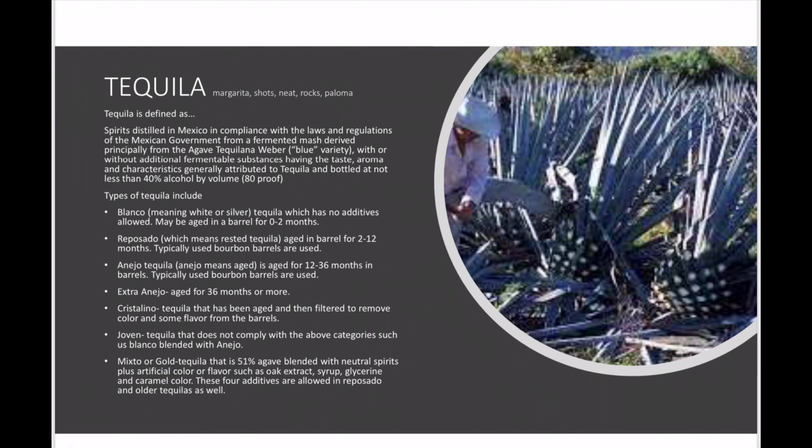The government agency that governs tequila in Mexico says that those are the 4 things that can be added: oak extract, syrup to make them slightly sweeter, glycerin, which makes them smoother, and then the caramel color to make them darker, like a whiskey. This is basically a way to take the tequila and make it a darker brown, so it looks like it's been very well aged in a wood barrel.